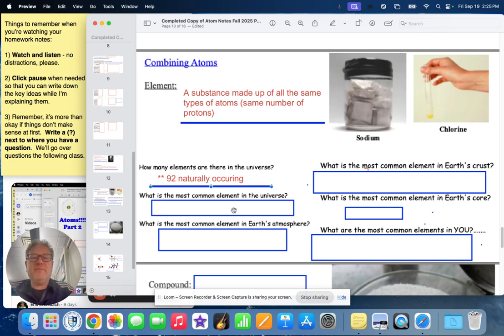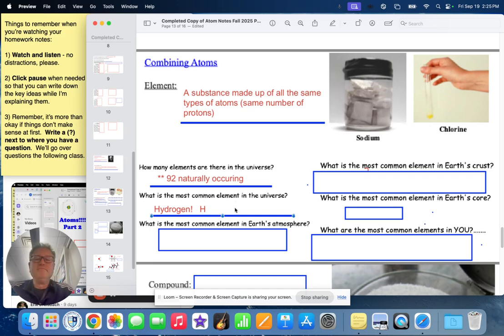What do you think is the most common element in the universe? You look up into the sky, at all the stars, all the planets. What do you think is the most common element in the universe? Give it a guess. Don't tell anyone. It's hydrogen. It's the most simple of the atoms: one proton, one electron. Sure enough, hydrogen, the most simple type of atom, is also the most common element. It's hydrogen that makes up the majority of stars and some of the big gas planets near us. Jupiter and Saturn are also made of a lot of hydrogen.